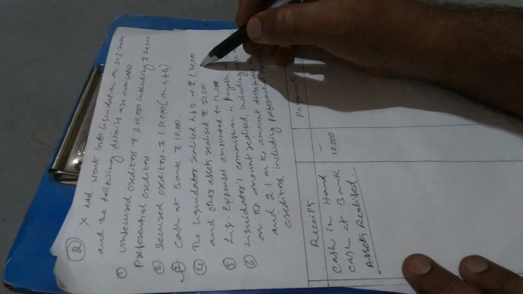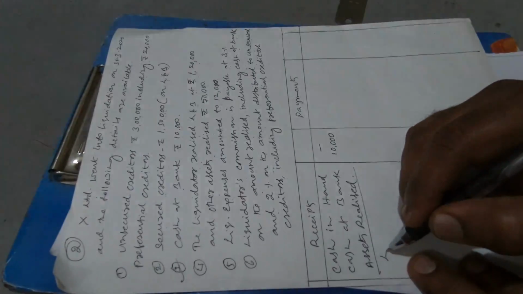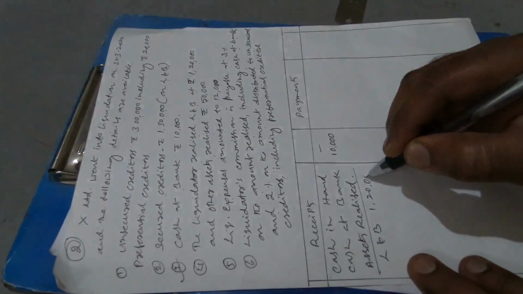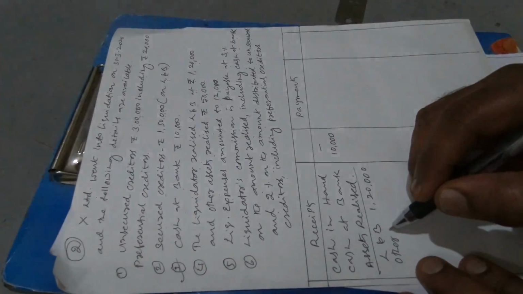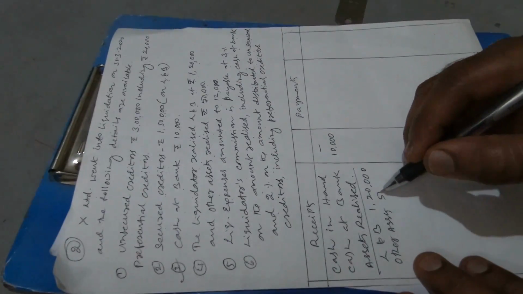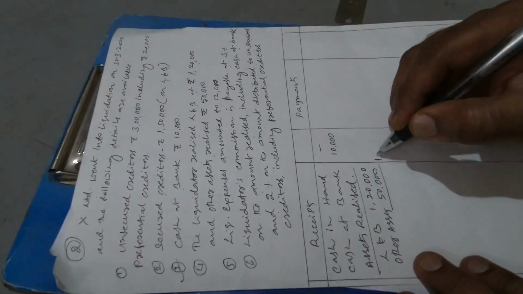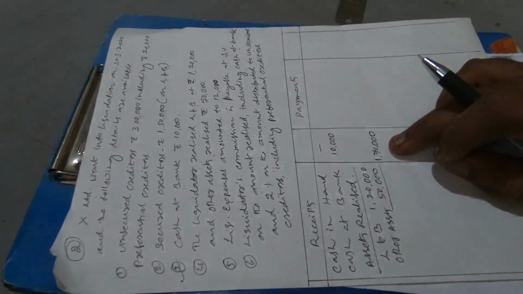So now land and buildings realized 1,20,000. Other assets realized 50,000. So totally put together it comes to 1,70,000. This is the total amount realized.